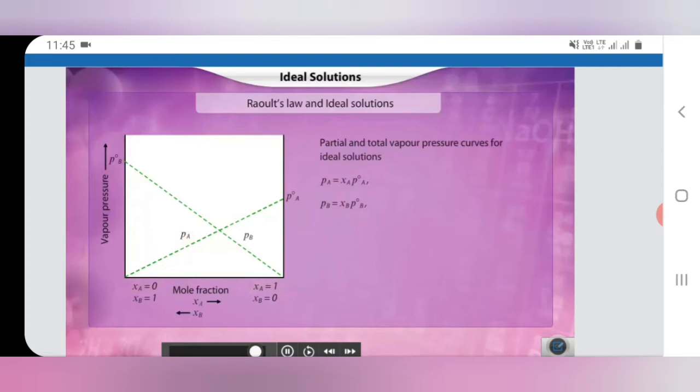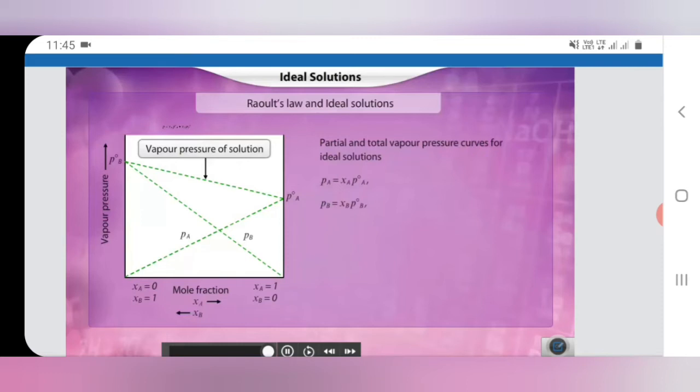Non-ideal solution. In reality, no solutions are ideal. Non-ideal solutions are those which do not obey Raoult's law over the entire range of concentrations. They behave ideally at very low concentration. Most solutions are non-ideal solutions.